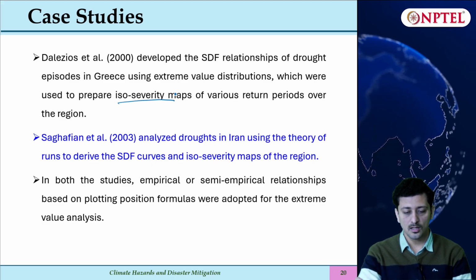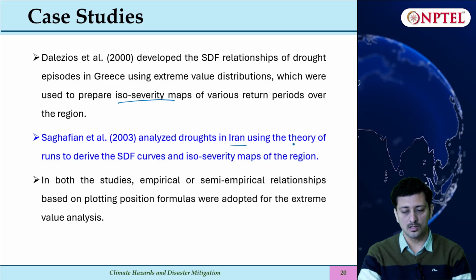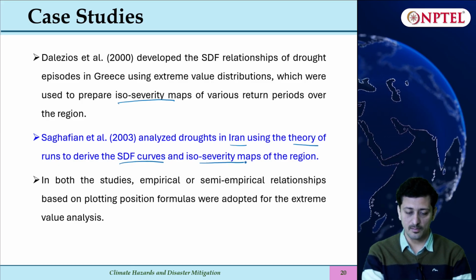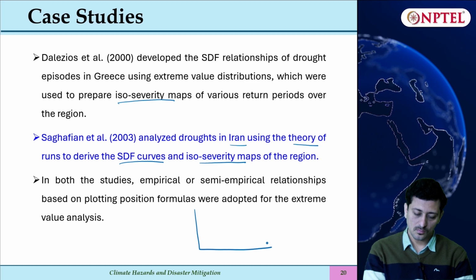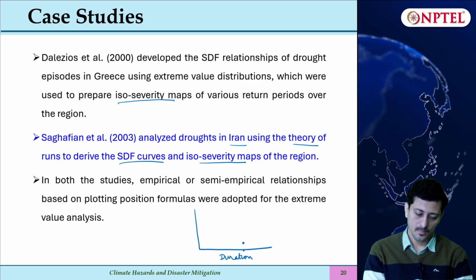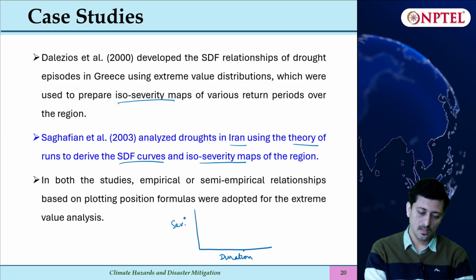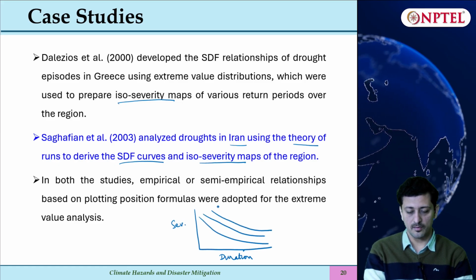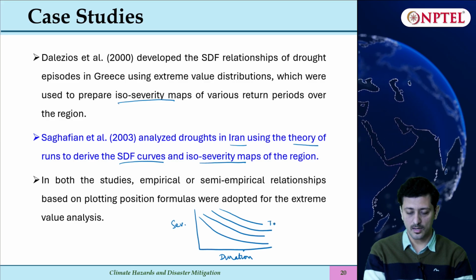Then Sagafin et al. analyzed droughts in Iran using the theory of runs to derive SDF curves, and again prepared ISO severity maps. So here you will have duration, here you have severity. You can see that this type of characteristic behavior will be there. This is for different return periods.